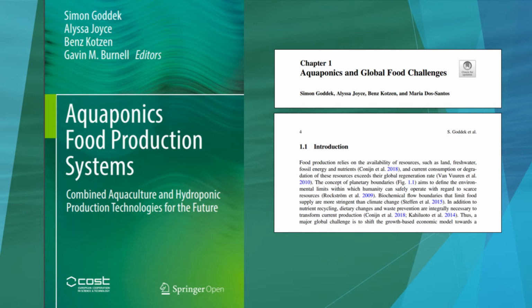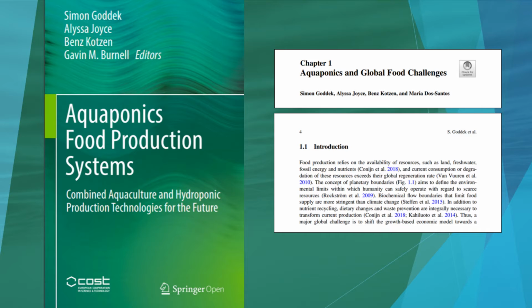Chapter 1.1 Introduction. Food production relies on the availability of resources such as land, fresh water, fossil energy, and nutrients (Kotzen et al. 2018). And current consumption or degradation of these resources exceeds their global regeneration rate (Van Vuren et al. 2010).